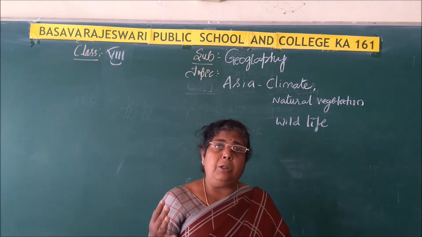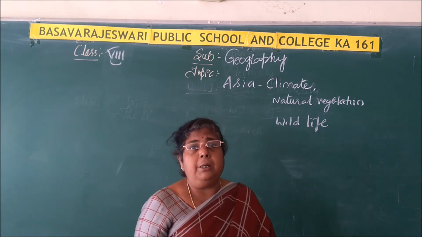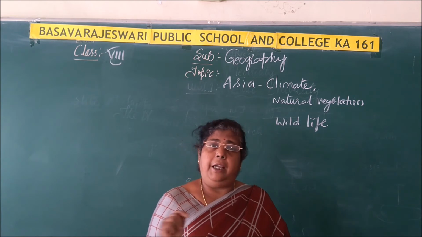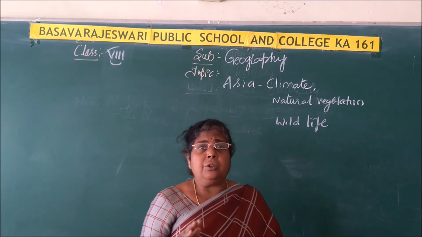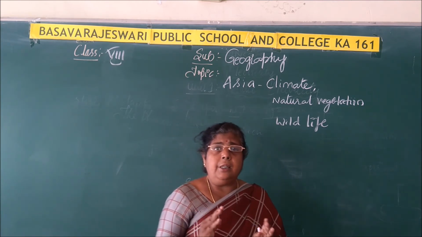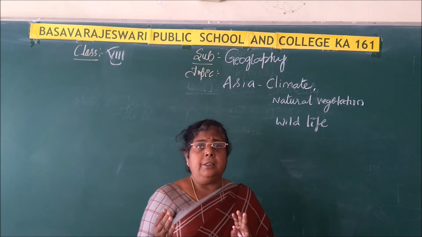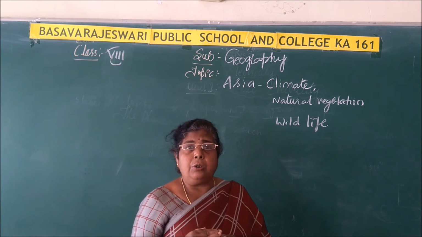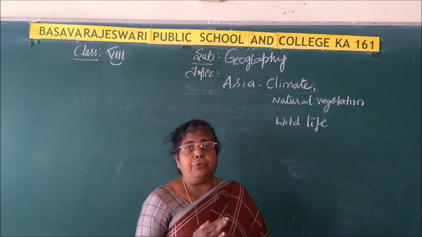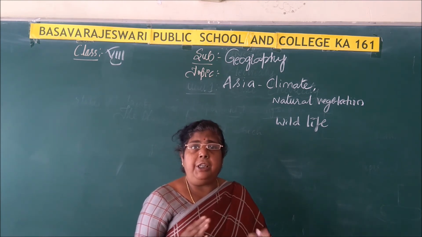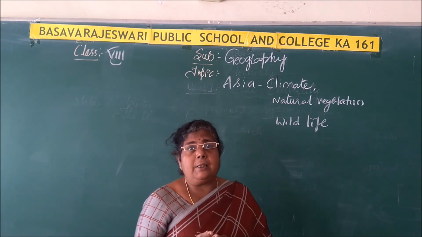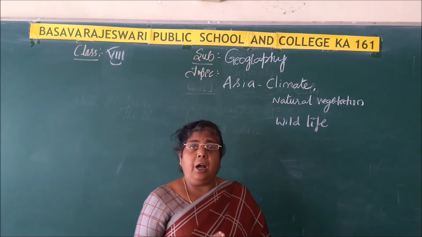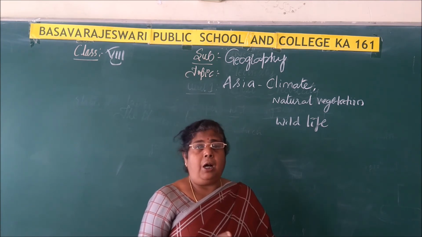The northeast monsoon winds pick up moisture from the Arabian Sea branch and cause rainfall in the surrounding areas. Clear, children? So the seasonal reversal in the direction of winds and the change of seasons cause the variation in temperature as well as rainfall that we can see in Northwest Asia and also the northern parts of Australia.